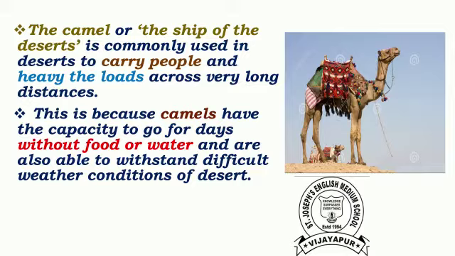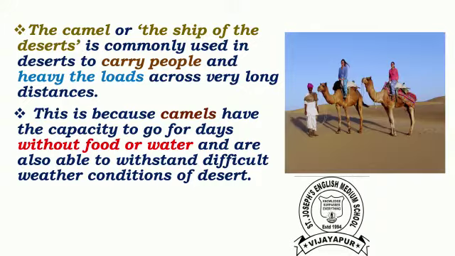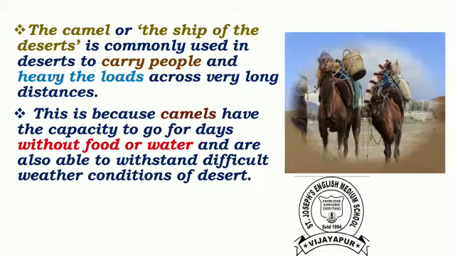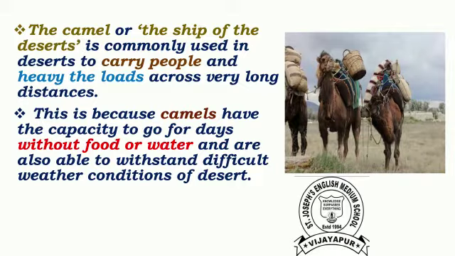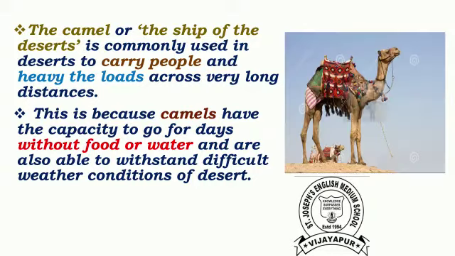Why is camel called the ship of desert? Because camels have the capacity to go for days without food and water, and they can carry people from one place to another, and people even keep heavy loads on camels. It can walk on the burning sand easily. It is able to stand harsh weather also. So the camel is called the ship of desert. Now we have learned about desert.